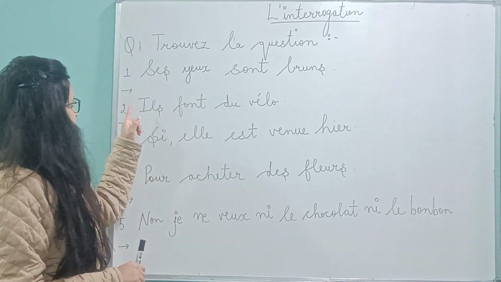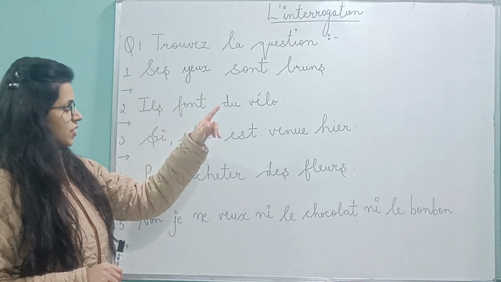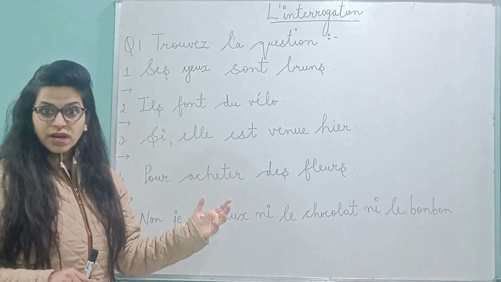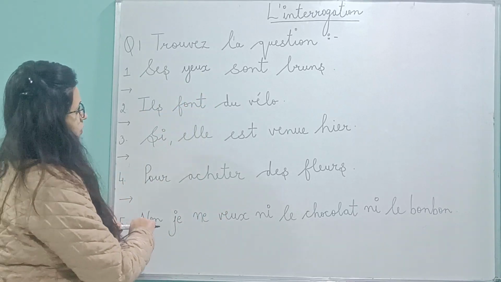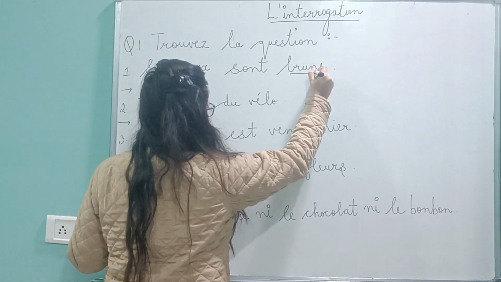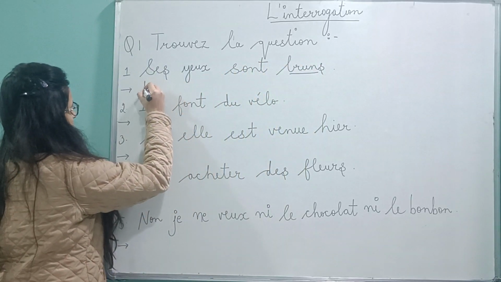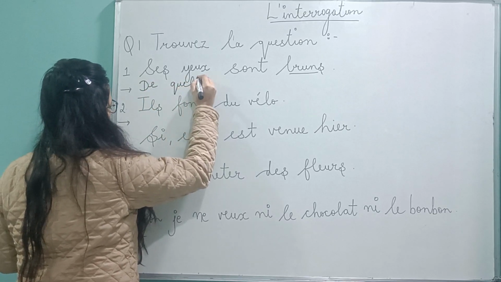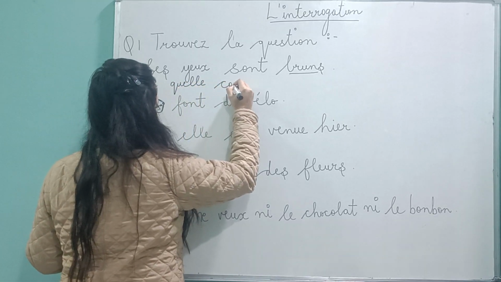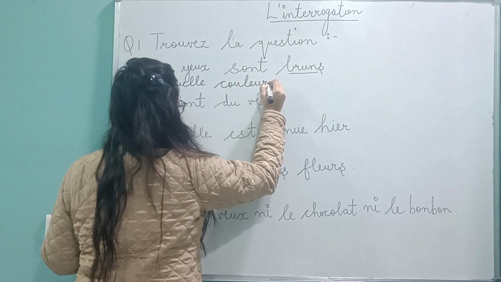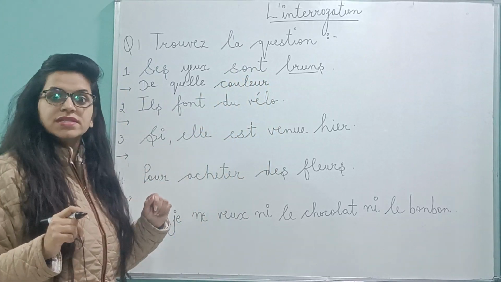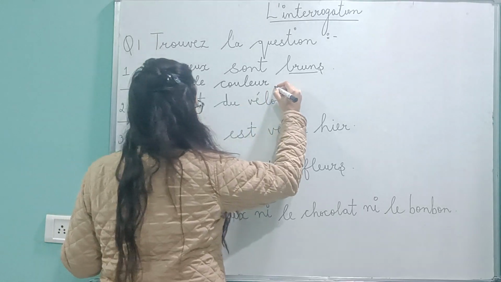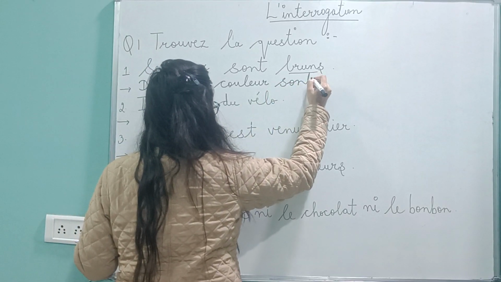First part, saisir, sans, brune. We need to understand what we are talking about in the sentence. So here we are talking about color. So what is the question for color? De quelle couleur? The calculator, which is the verb given in the sentence, sans. So you have to take the same verb, sans.